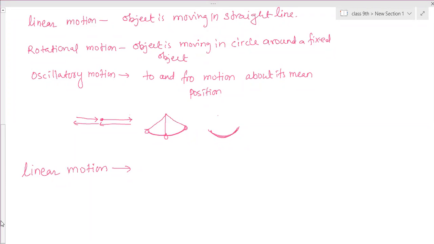So this year you are learning all the aspects related to linear motion only, the different definitions and properties linked with linear motion. First you are learning the basic parts: distance, and second, displacement.